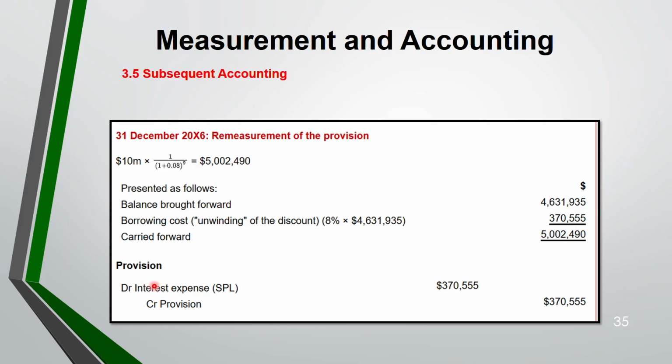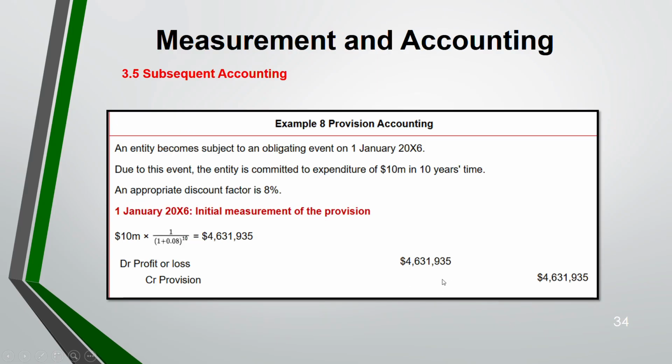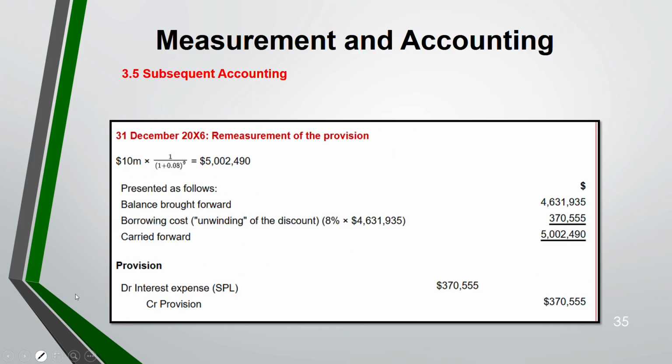Now, how do you debit? It's an interest expense. Debit. Okay, I'm sorry. The first time you are recording it, it's not an interest. Interest is recorded from the second year onwards. First year, it is the provision only. First time when you recognize the provision, it will be debited in P&L. Now, when you come to the second year end, you have to debit this expense. It's an interest. And because of this, your provision value went up. So, credit provision. Whenever provision reduces, provision will be debit.